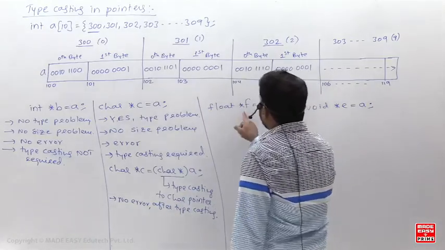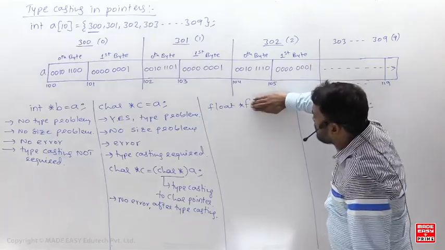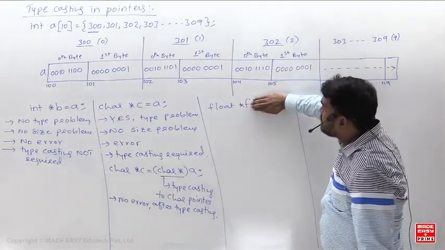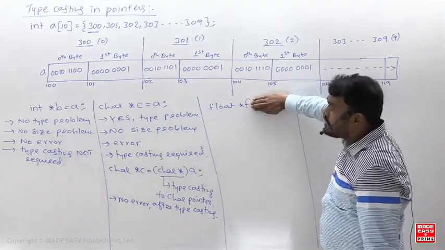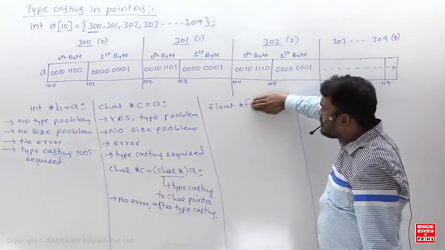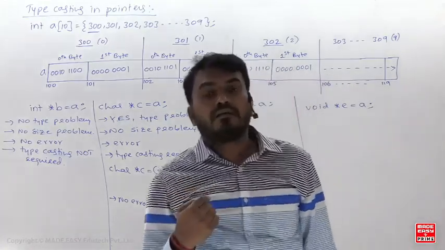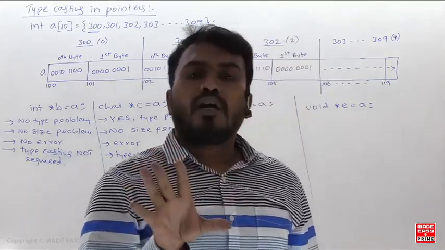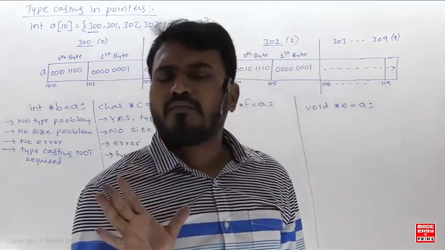So float star f equal to a. Now tell me, if I write float star f, what is the meaning of this? Read it. f is a pointer variable of type float, where you can store the address of any float variable. So f is saying that I am a pointer variable of type float, and you can store the address of any float variable.